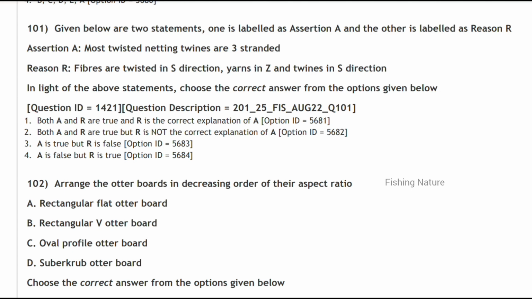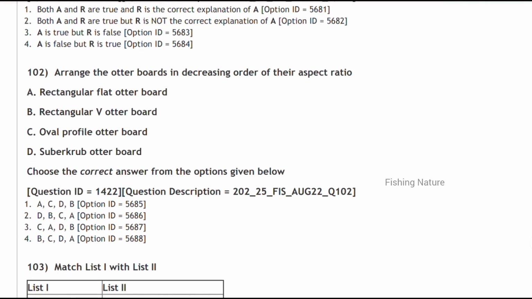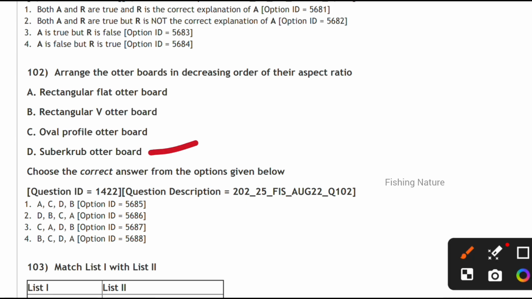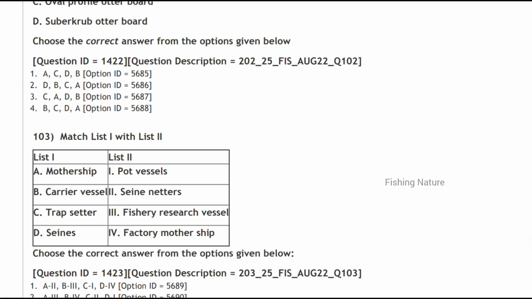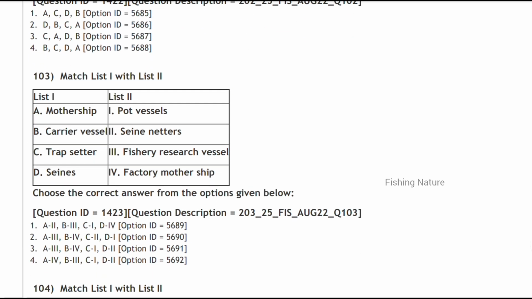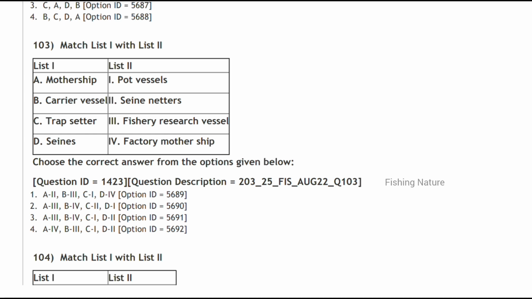And next is to order the boards in the decreasing order of their aspect ratio. It is a decreasing order here. Here the super scrub is the highest one, so option 2 is the rectangular V waterboard, then after that oval profile waterboard, then after that rectangular flat waterboard. Option D. Next, match this one with this.